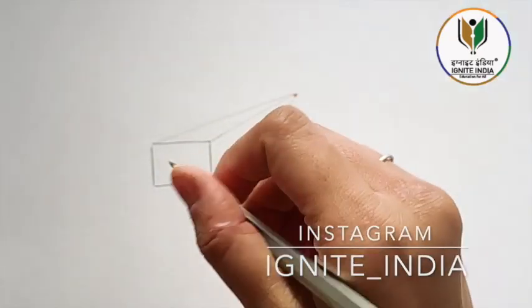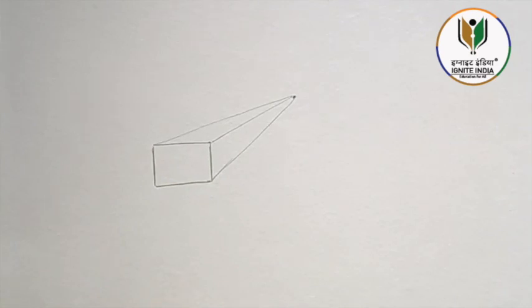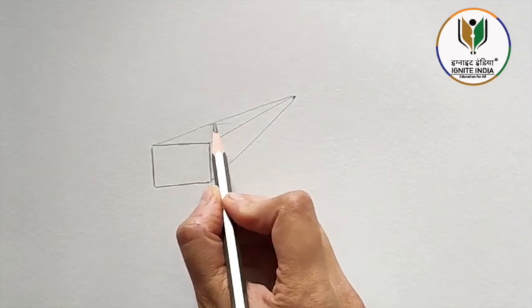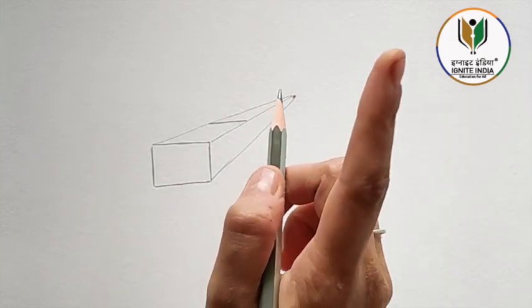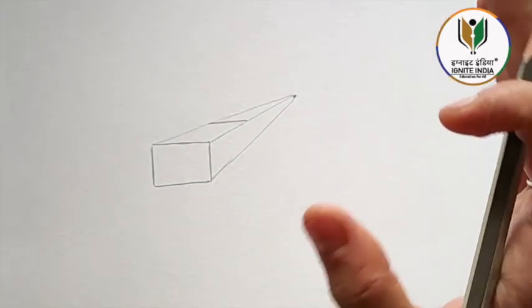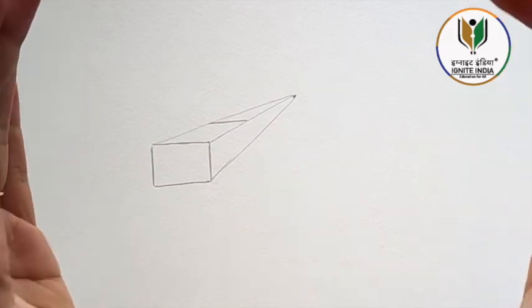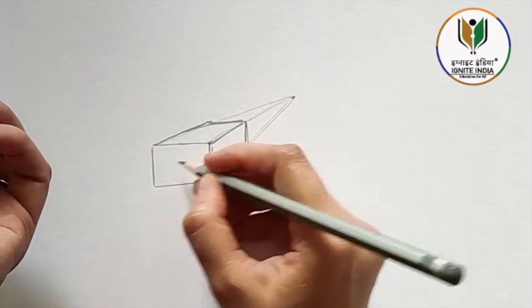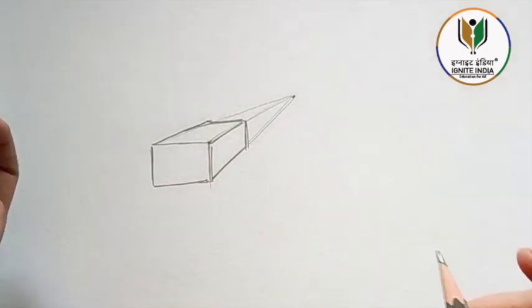But what if we want to make it shorter? To make it shorter, I will create this length here, which will be straight. Remember this, in 1 point perspective, the length and breadth is always straight. This is our 1 point perspective box.